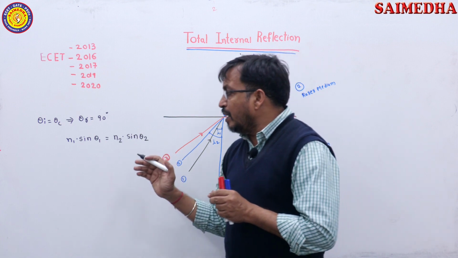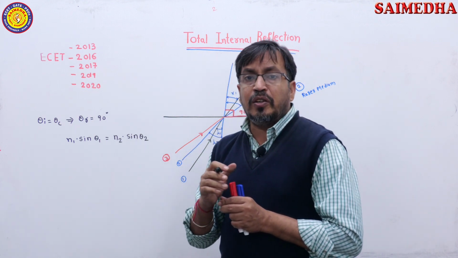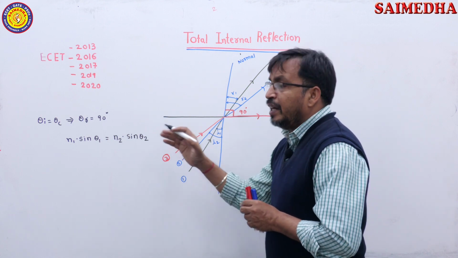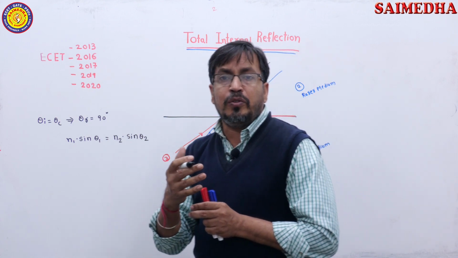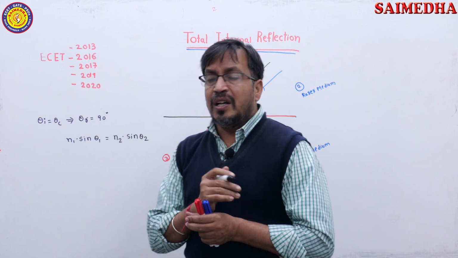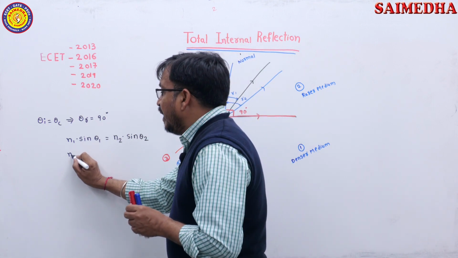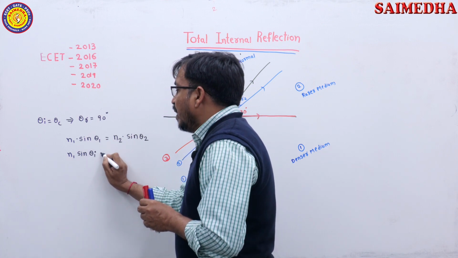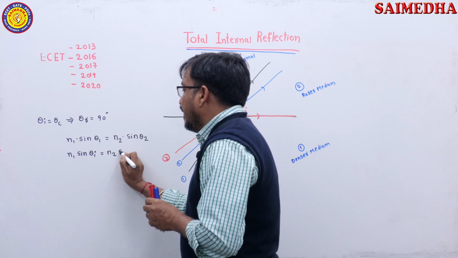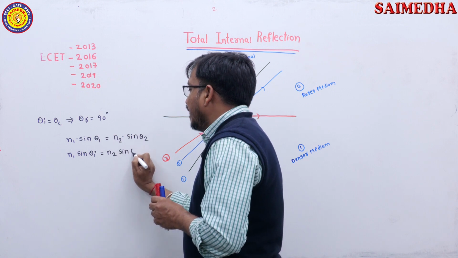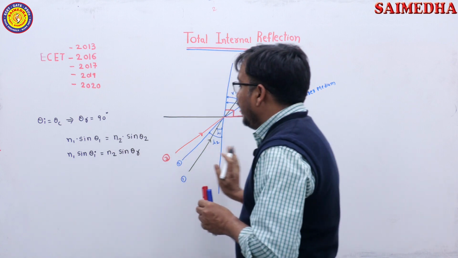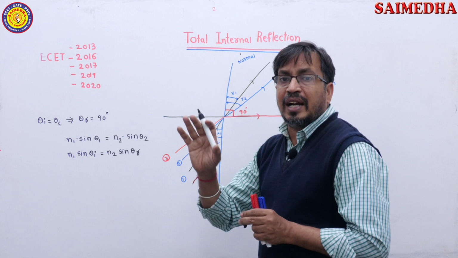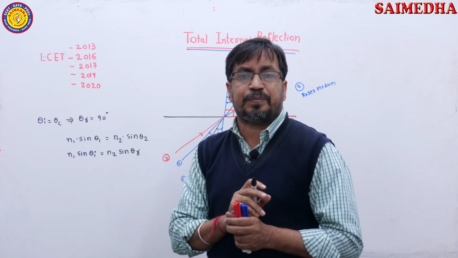Theta 1 is the angle in medium 1. So, in medium 1 which angle are we considering? Angle of incidence, and theta 2 is the angle in medium 2, that is the angle of refraction. So, I am writing here N1 sin theta i is equal to N2 sin theta r, because in medium 1 we are considering the angle of incidence, in medium 2 we are considering the angle of refraction.